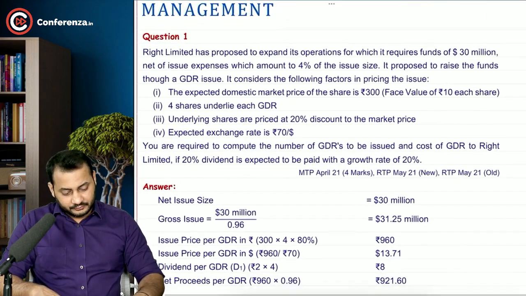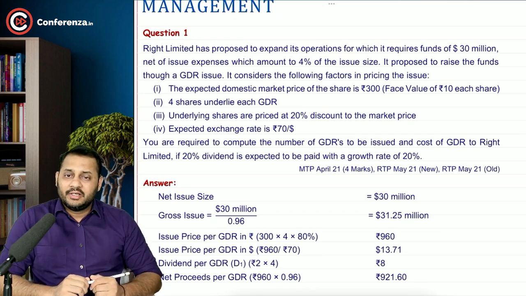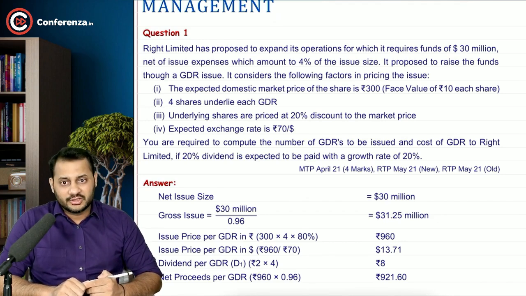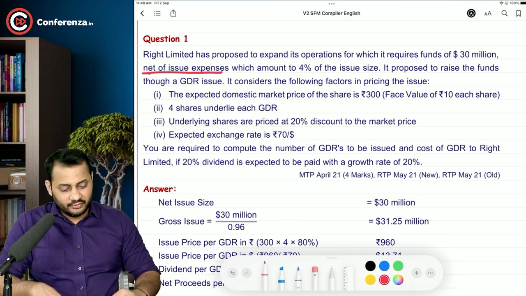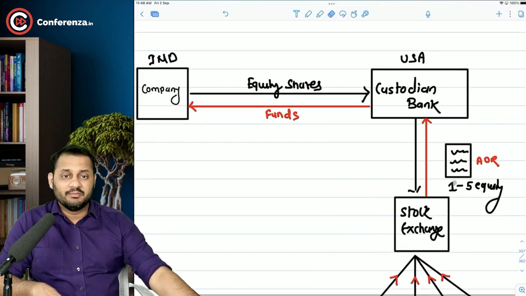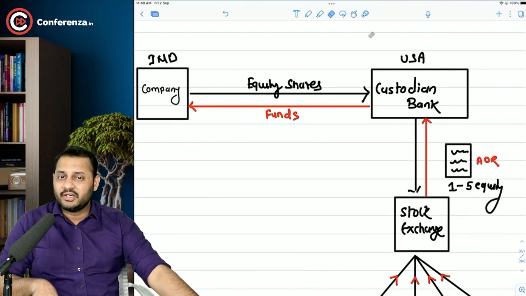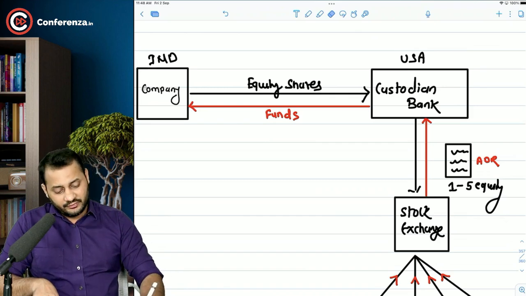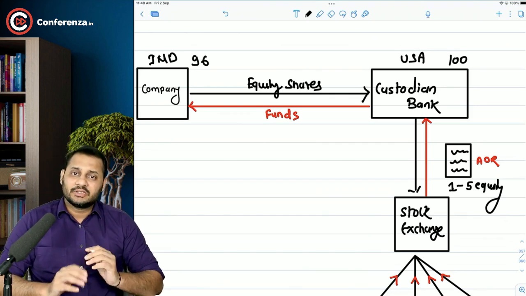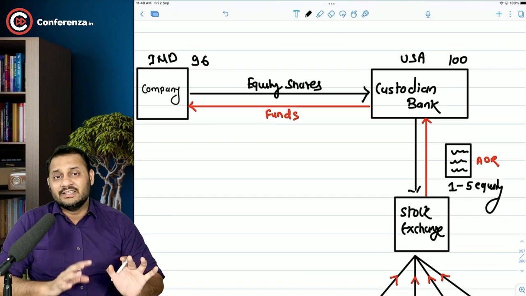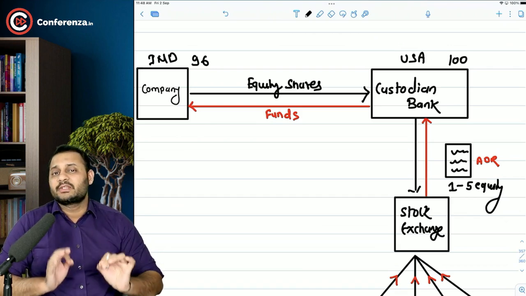See, pretty good question. Wright Limited has proposed to expand its operations, for which it requires funds of $30 million net of issue expenses. Obviously, there will be some issue expenses. I told you, just like the custodian bank will keep their fees because they are not going to work for free, right? So they will keep their fees and then transfer the money to us. So if investors are paying 100 rupees to the custodian bank, then the custodian bank will pay us only 96 rupees and 4 rupees will be kept by them as their fees. That will be called issue expenses.